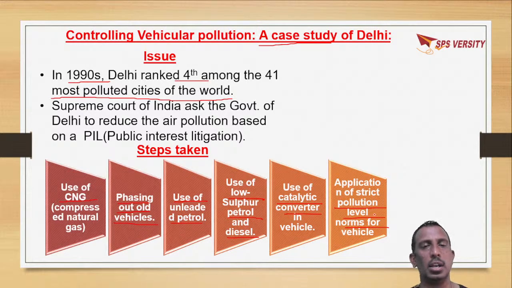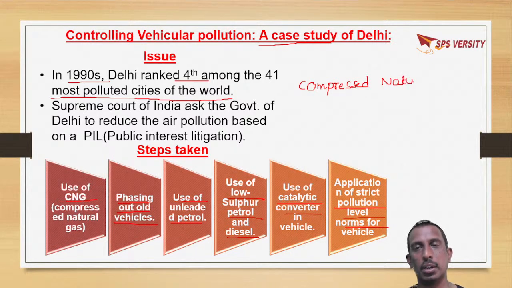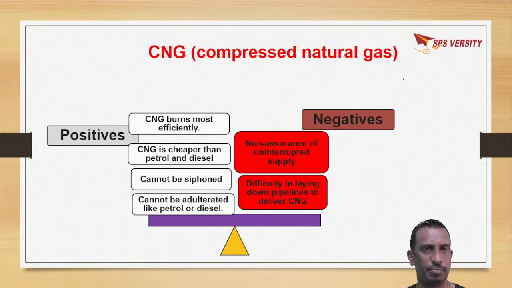So the Government of Delhi has taken a major step to reduce air pollution. It has converted all the vehicles to CNG, that is compressed natural gas vehicles, which cause less pollution and are economical also. The Government of Delhi took this initiative.